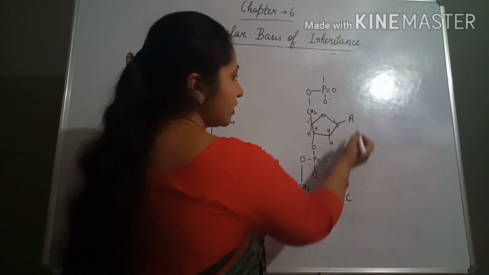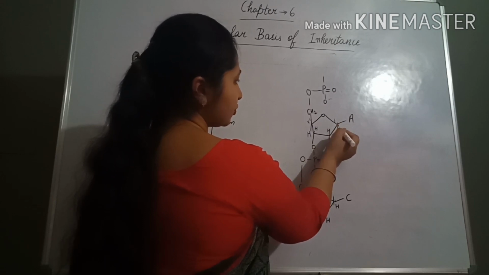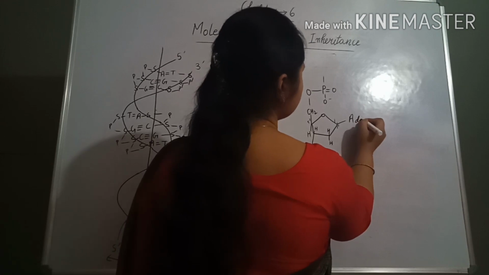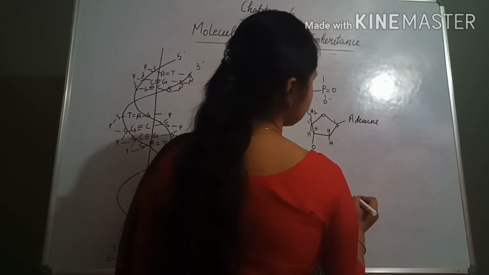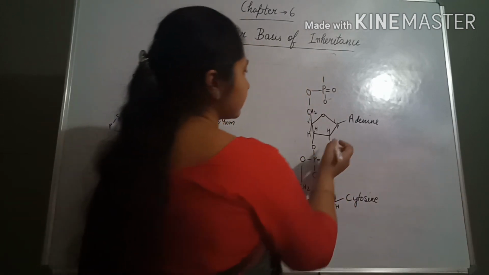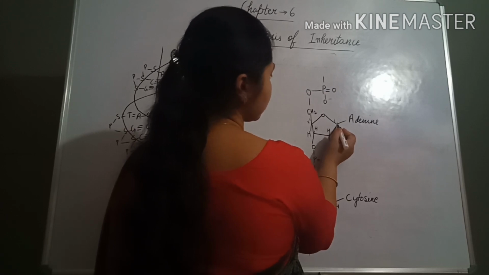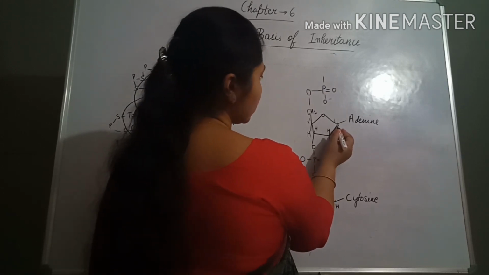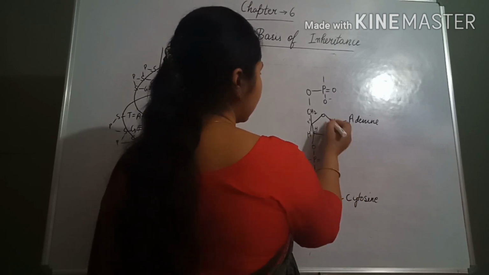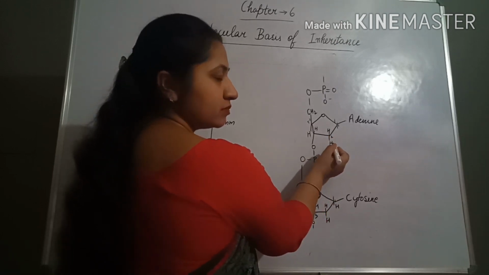As I told you, the bases are linked on the first position of the pentose sugar. So this is adenine and this is cytosine. This adenine is linked over the first carbon atom of the pentose sugar, and here also the first carbon atom. On the second position, what is present?